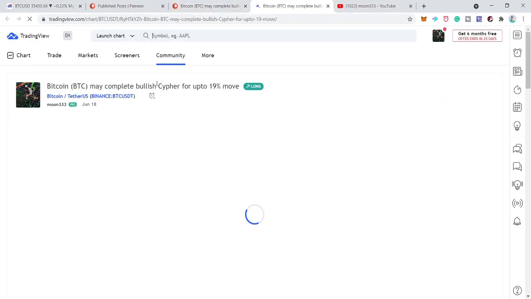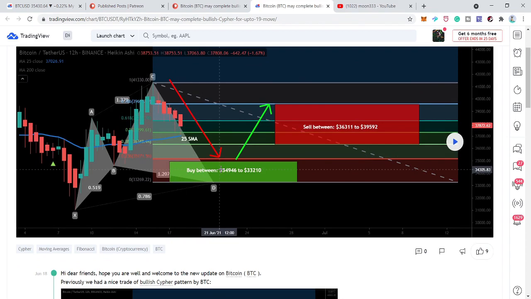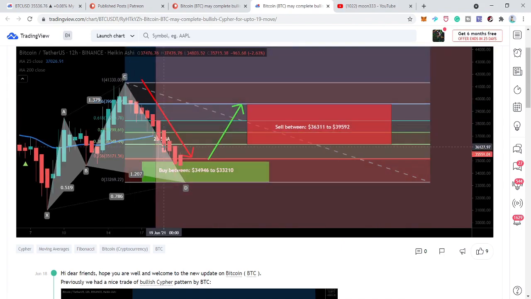Here I was expecting that once the price action breaks down this 25 simple moving average on the daily time frame chart, then the price action can complete this final leg of the bullish harmonic cipher move on the 12-hour chart. The buying zone starts from $34,946 and ends at $33,210, and the sell targets can be $36,311 to $39,592. Now, after playing the chart, we can see that the price action broke down this 25 simple moving average